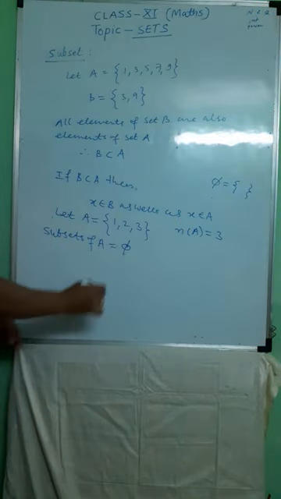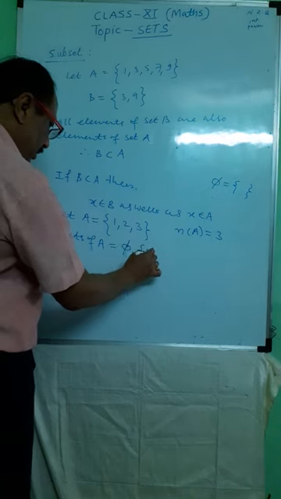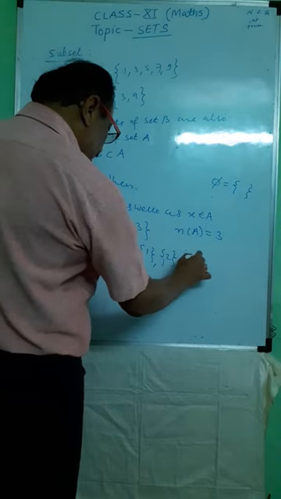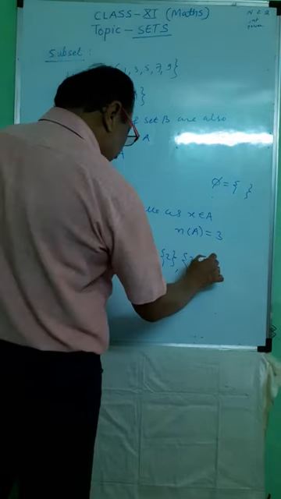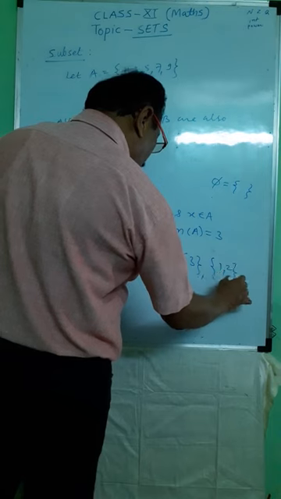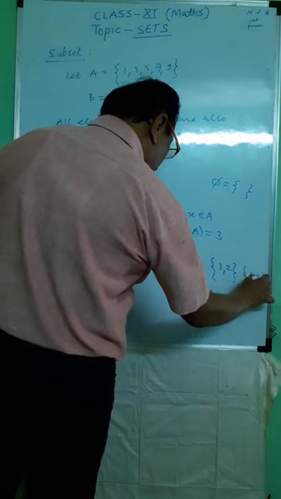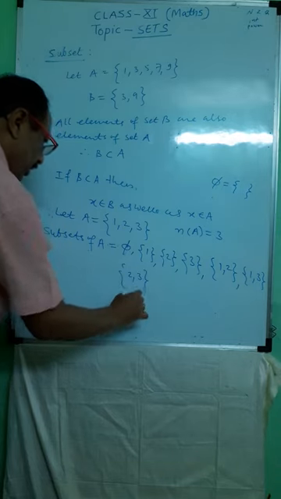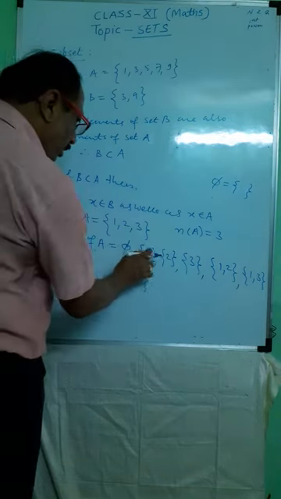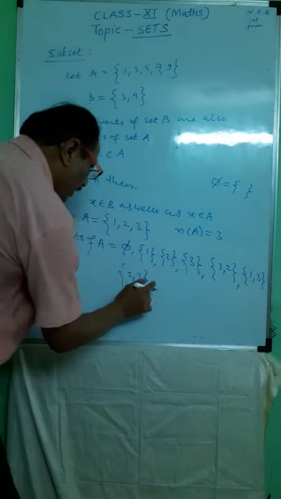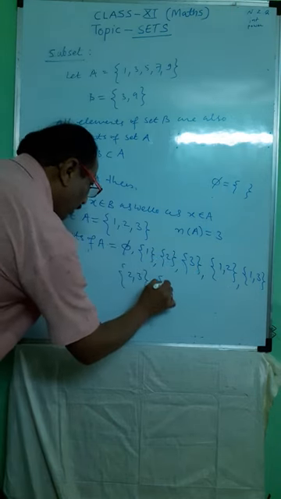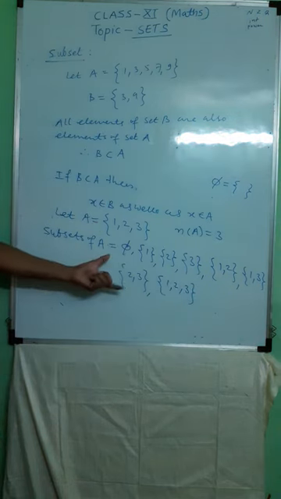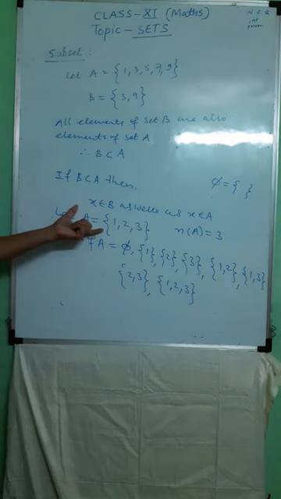Then subsets {1}, {2}, {3}, {1,2}, {1,3}, {2,3}, and the last one we take the set A itself, {1,2,3}. These sets are the subsets of the given set A.